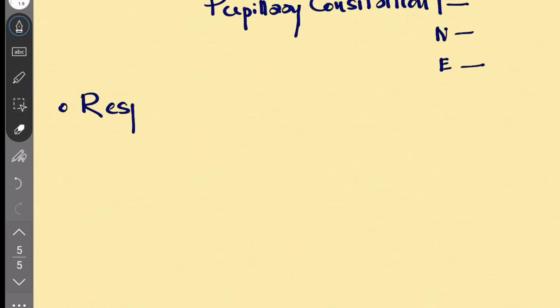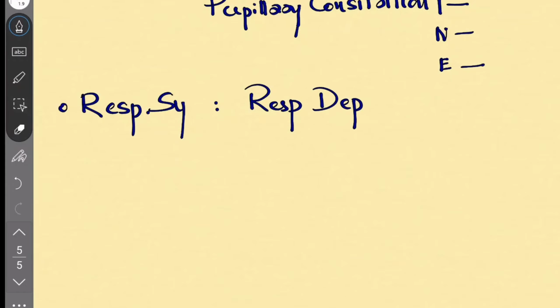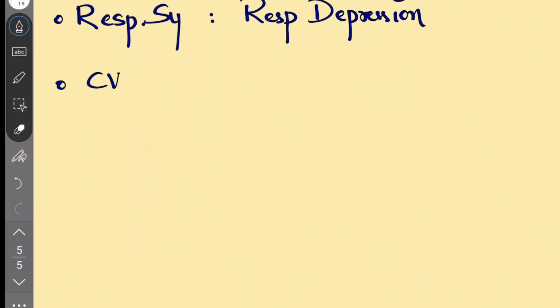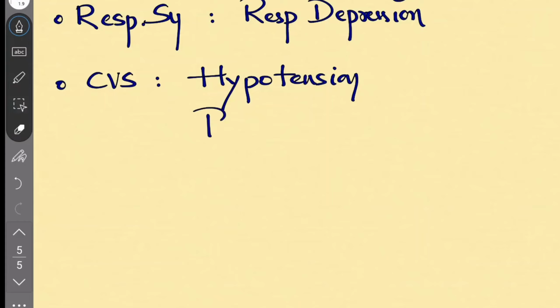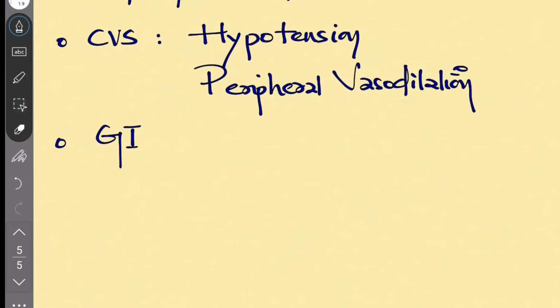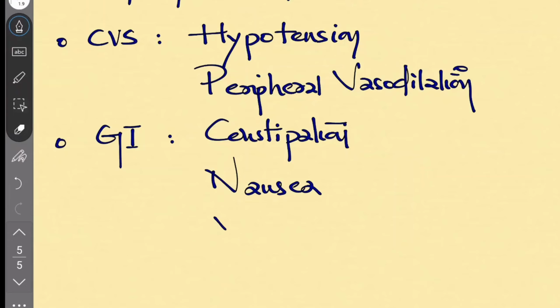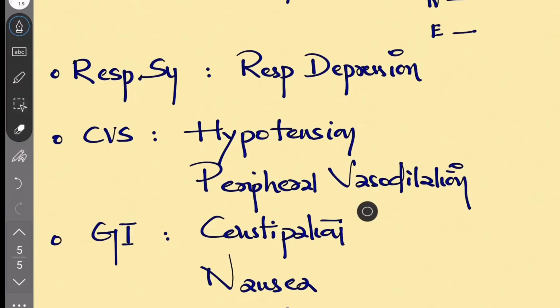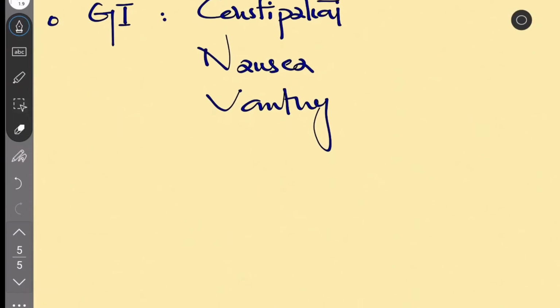When it comes to the respiratory system, there will be respiratory depression. In the cardiovascular system, hypotension and peripheral vasodilation. And side effects include constipation, nausea, vomiting. That is why we told the E, this is emesis.